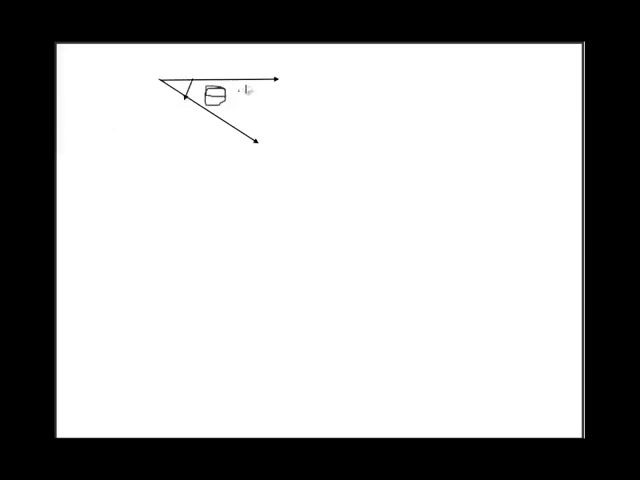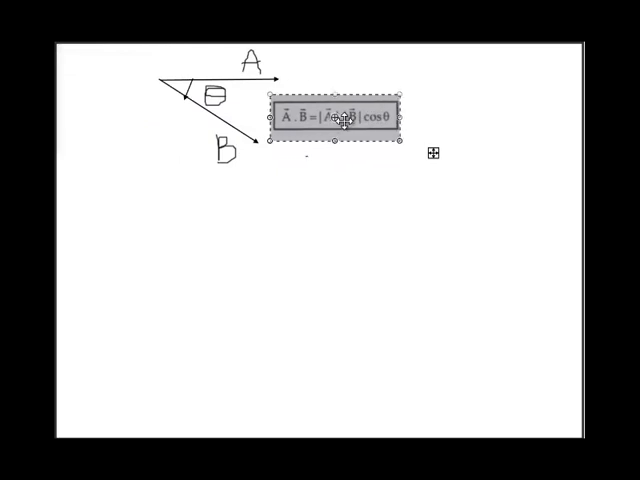The angle is theta, and the upper vector is A, the lower vector is B. Then if you multiply these two vectors with angle theta, the formula you will get will look like this. This is the formula for dot multiplication. If you multiply a vector with another vector with the help of the dot operator, then the formula will be mod of A, means magnitude of A, into magnitude of B into cos of the angle between these two vectors.